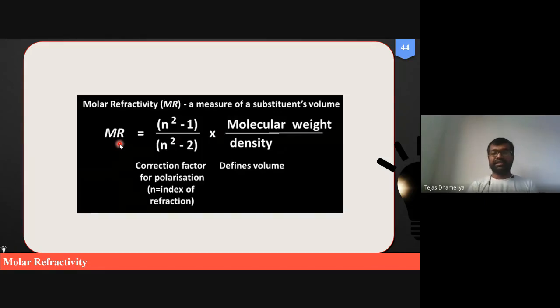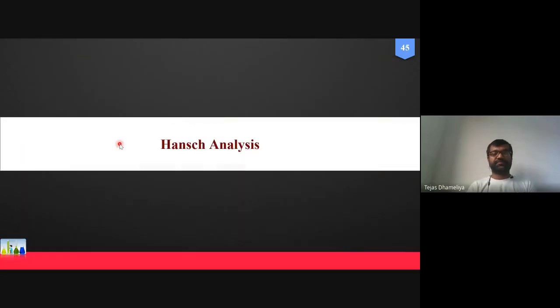In our next practical, I think, we will perform how to calculate the refractive index and molecular refractivity for a particular substance. So as far as Hansch analysis is concerned, till now we have learned three major parameters. The Hammett substituent constant, which is the electronic parameter.